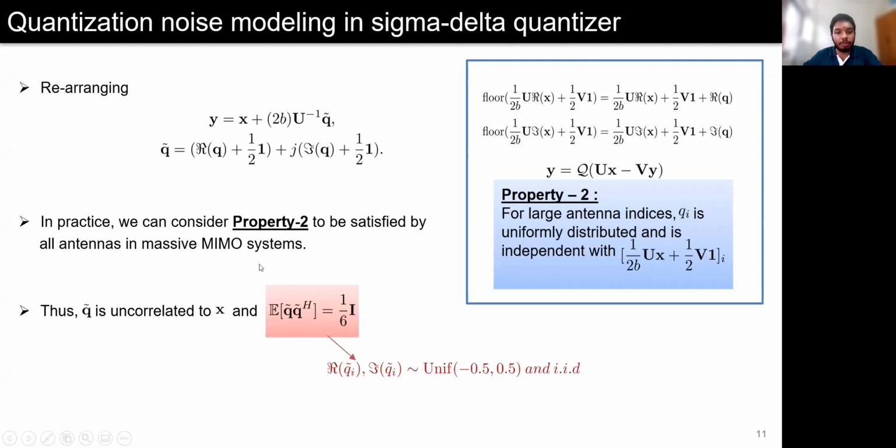Hence, we can approximate the covariance matrix of this effective noise term to be 1 by 6 identity. Here, we would like to re-emphasize that this covariance matrix does not correspond to the noise arising from the 1-bit quantizer. This is the covariance matrix corresponding to noise arising from the floor function, which we have derived here. We will now proceed to the channel estimation.